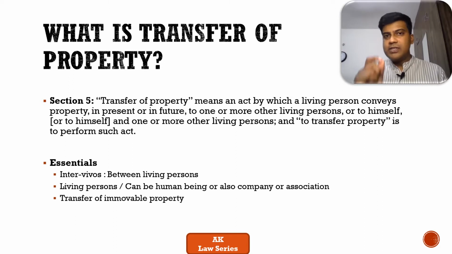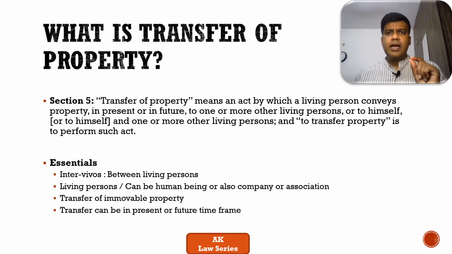The third aspect is the most important aspect as per me. One is living persons, definitely. Apart from that, the most important aspect is the transfer of immovable property. TPA primarily deals, or only deals, with immovable property. If we are referring to any movable assets or movable property, it's not in the purview of TPA. That is something we need to keep in mind. The last point is that the transfer of property from one living person to another can happen either in the present time, or it can be planned in the future time as well.